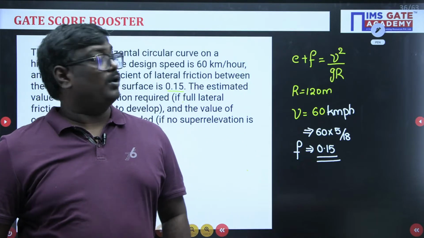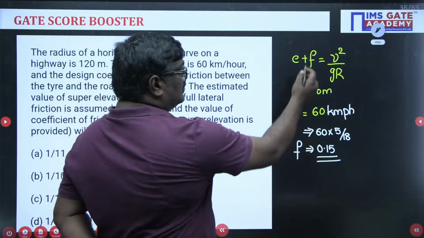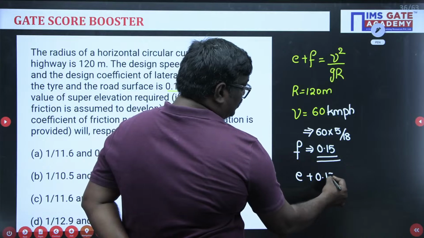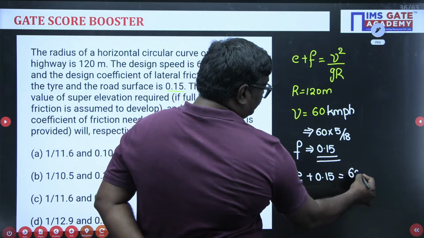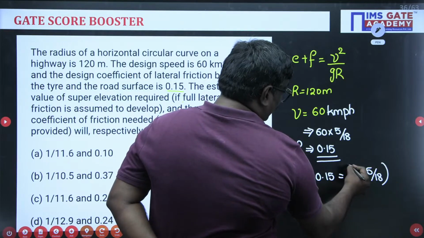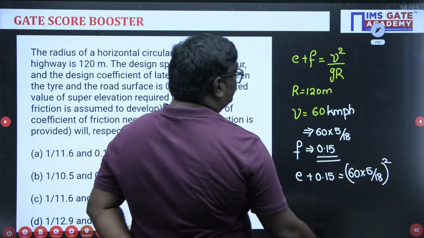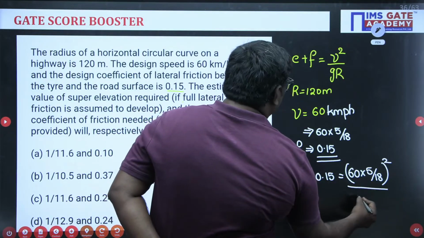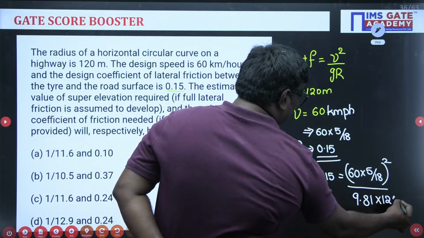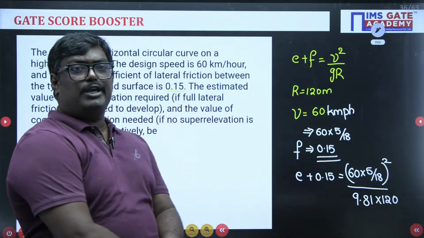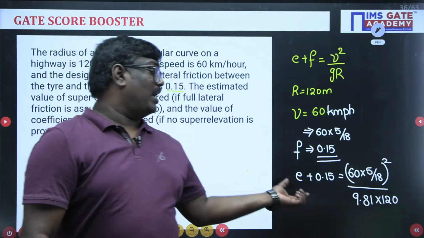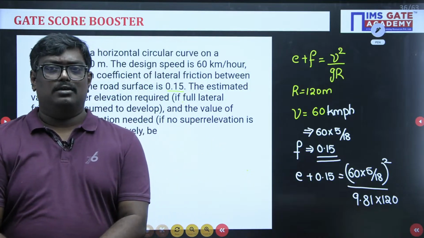Now by applying here, E plus 0.15 is equal to (60 into 5 by 18) whole square upon 9.81 into radius 120. What is the value of E you got? Can anyone tell me? What is the value of E you have calculated?